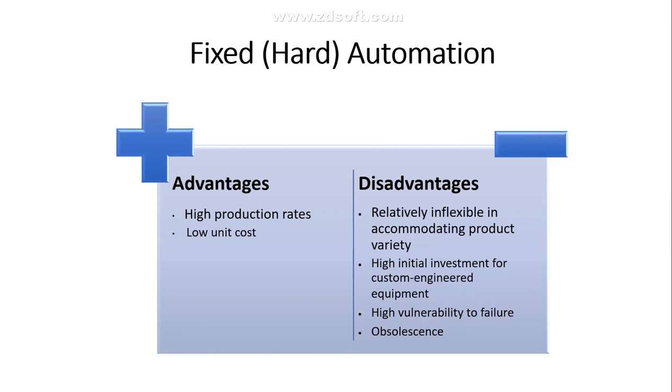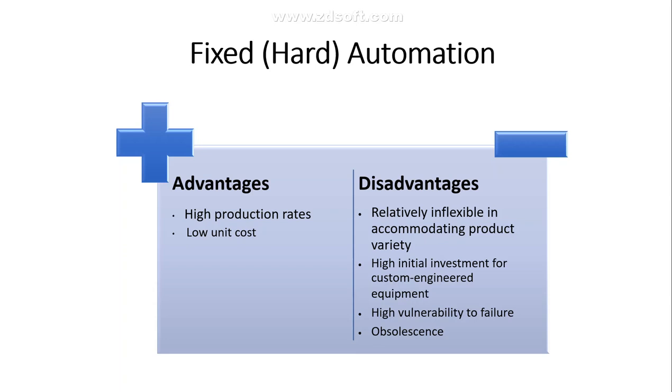Okay, the advantages are that it is suitable for production units which produce high volumes at lower cost. When you have high production, these installations are once in a lifetime for the industry. They will invest here and then start producing. So year by year you see high production rates and a lower cost per unit. So these are the two advantages of fixed automation.